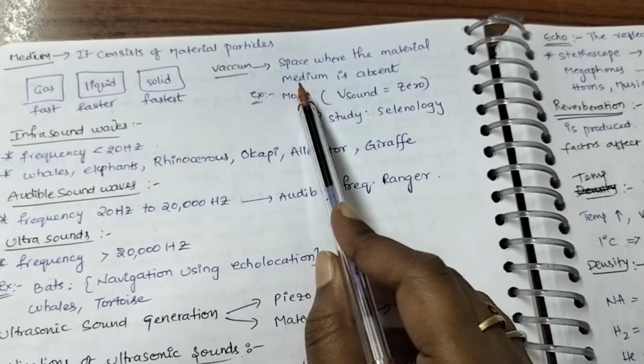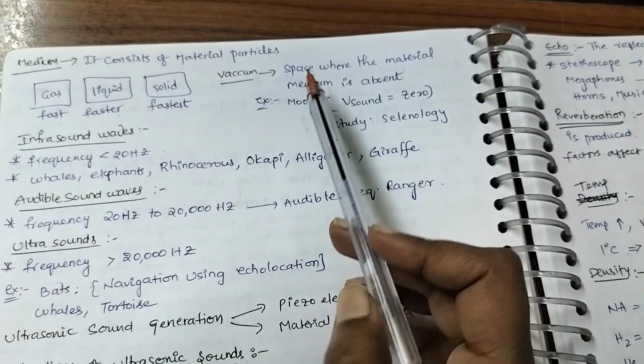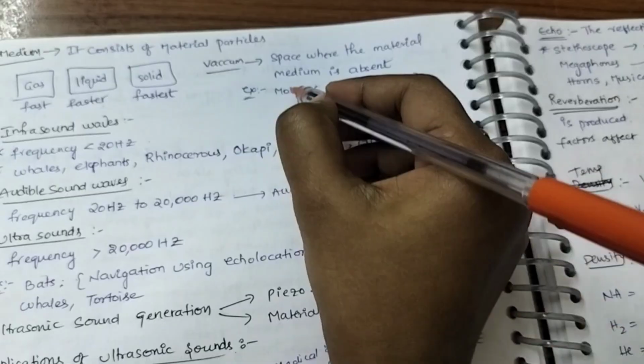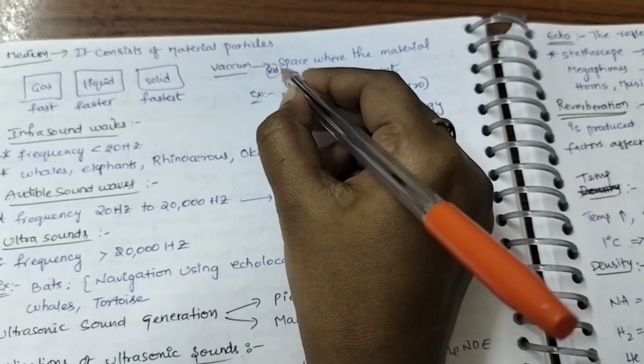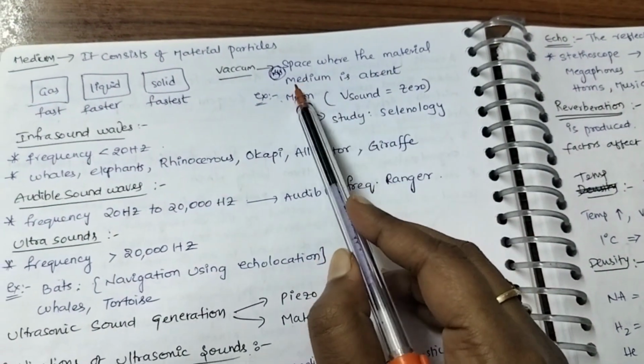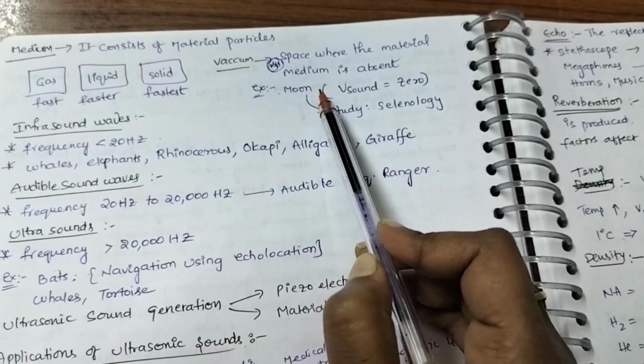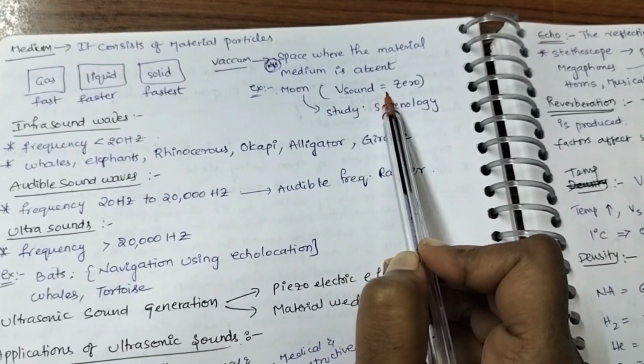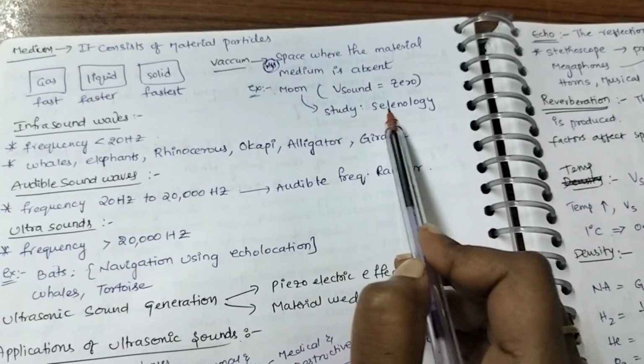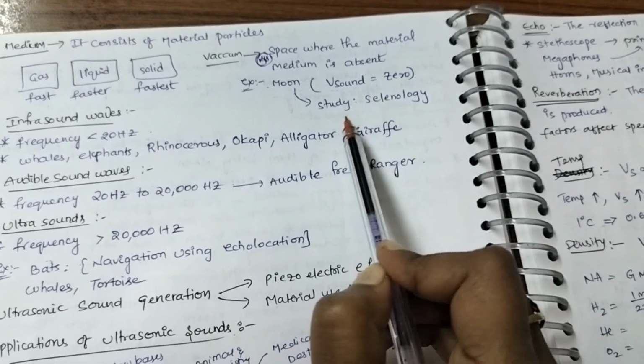Okay. Vacuum means where there is no space. Does sound travel through vacuum? No, sound cannot travel through vacuum. An example is the moon. The velocity of sound on the moon is always 0. The study of the moon is called selenology. You should remember this, selenology.